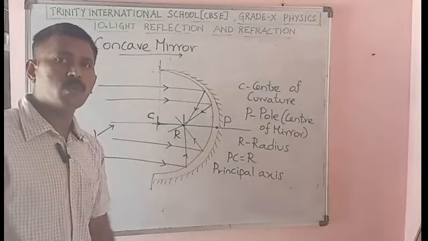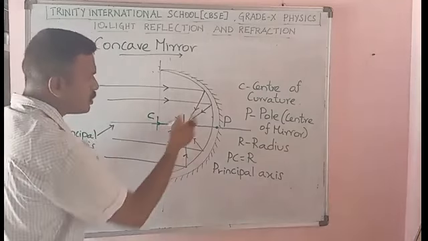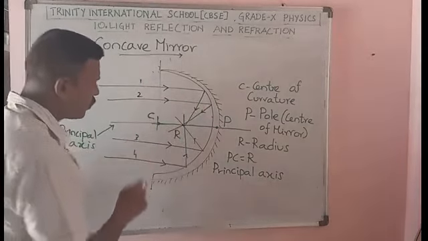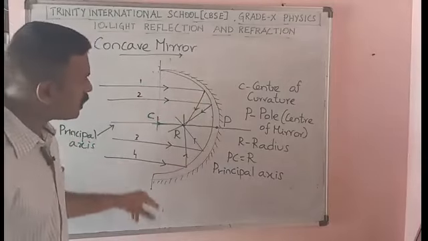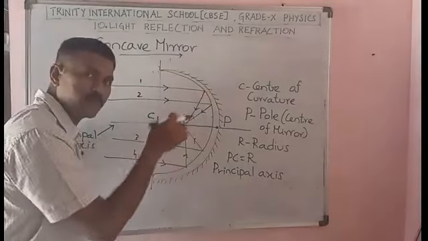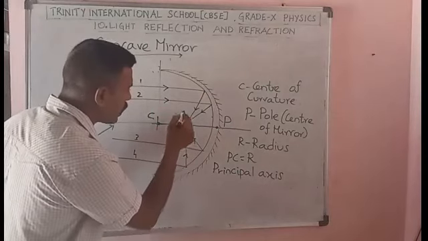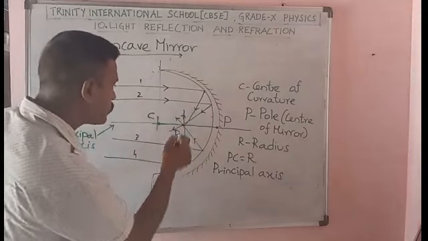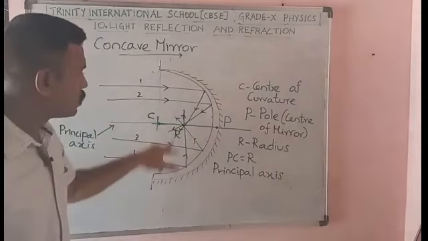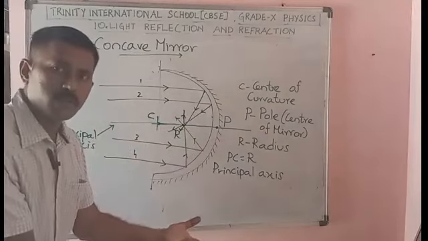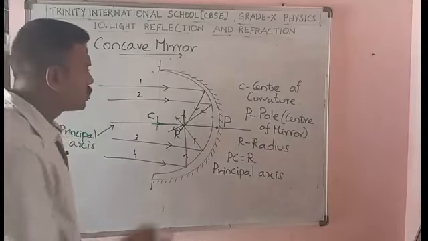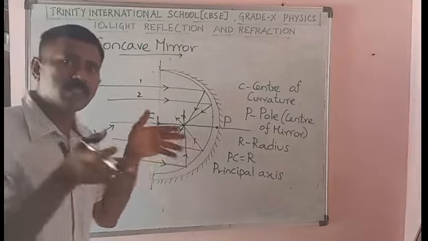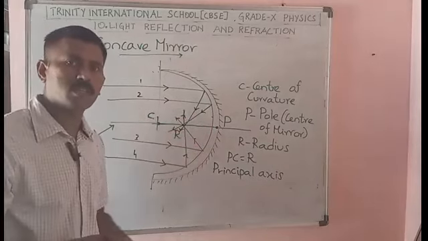First you see all the light rays, 1, 2, 3, 4. All these 4 light rays after reflection from the mirror are meeting at one point and then they diverge. Right? After meeting, they go outward. Clear? So all the light rays are getting converged. Converging means all of them focus at the same point.